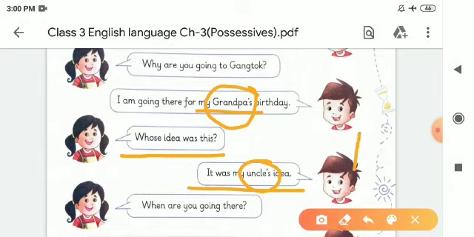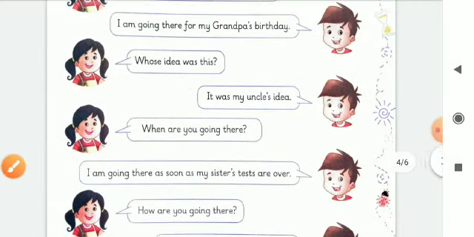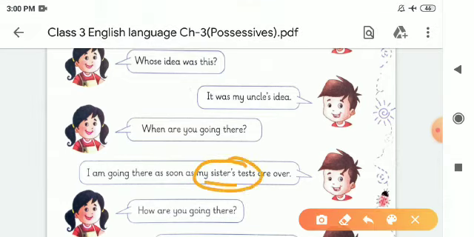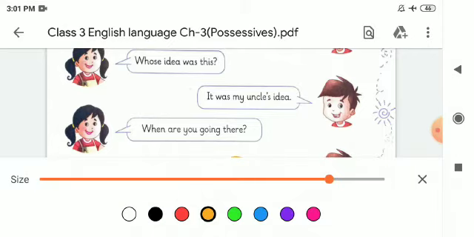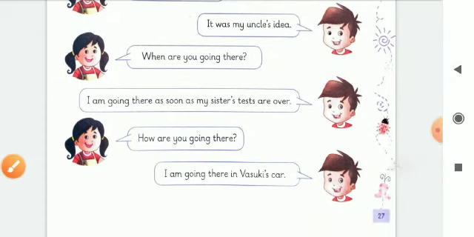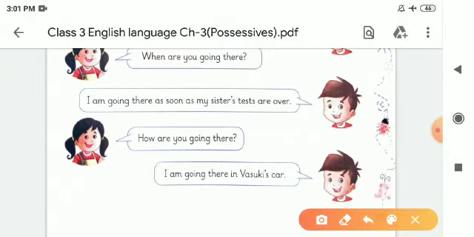And when are you going there? I am going there as soon as my sister's tests are over. My sister's. Sister is also a noun here, and singular. So that's why we will use apostrophe S here. After that: how are you going there? I am going there in Vasuki's car. Vasuki is singular here, and this is a noun, so that's why we will put apostrophe S.